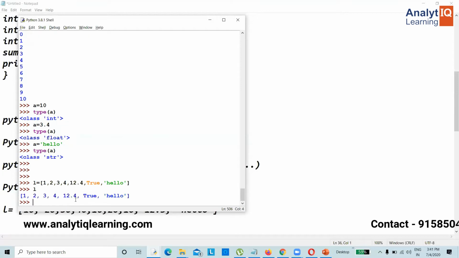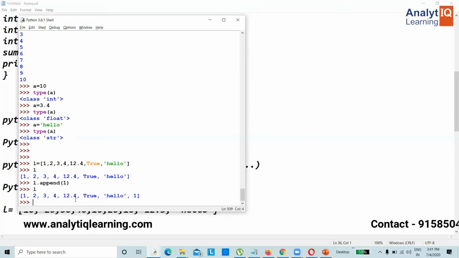Okay, if I want to add the values, so there are no duplicates here. Let us try to add the duplicates. This is the method for adding the values inside list. 1. Okay, now we have duplicate ones, 1 at the starting and 1 at the ending.